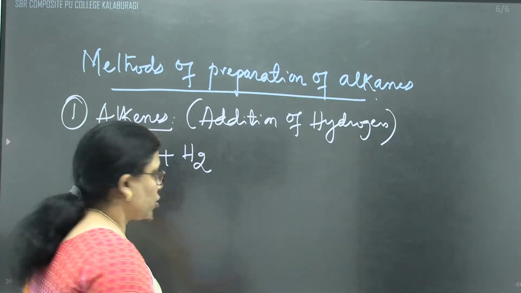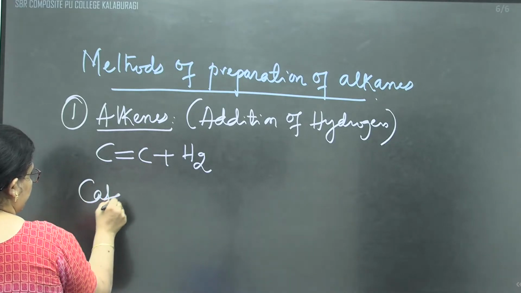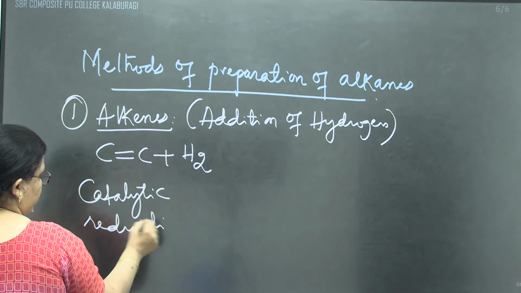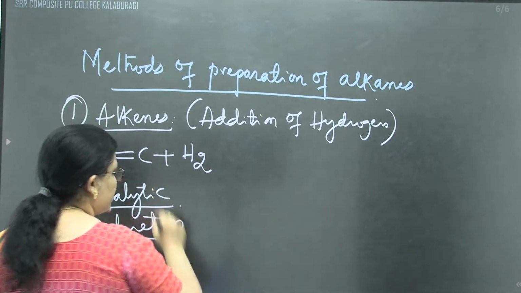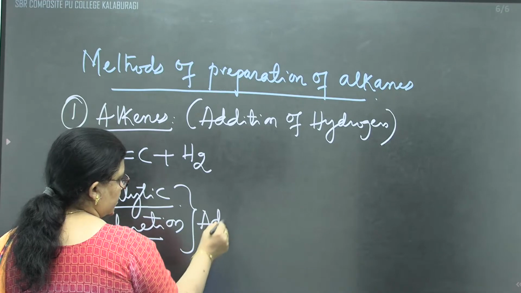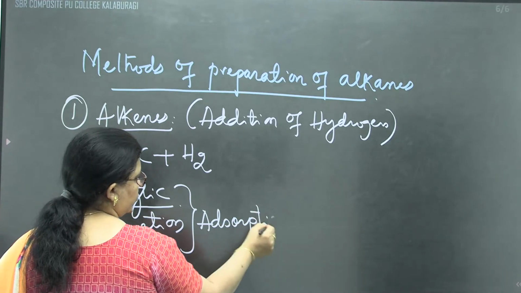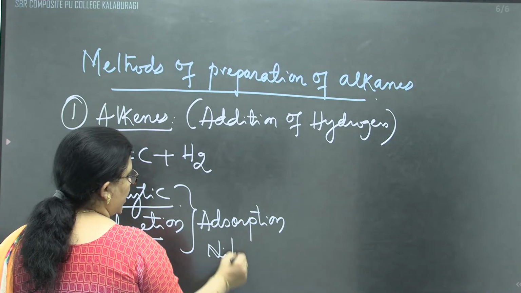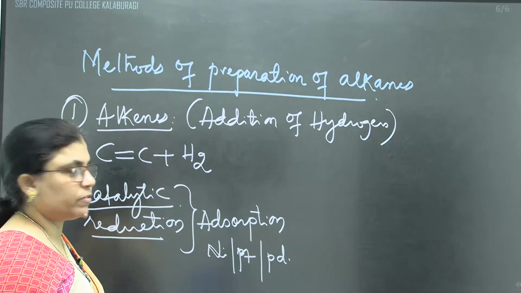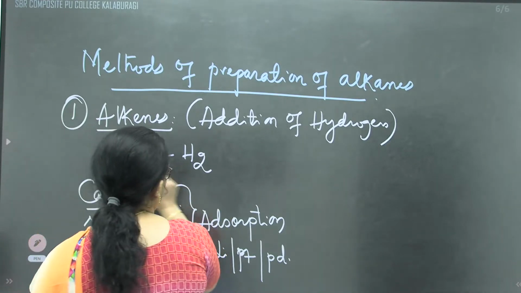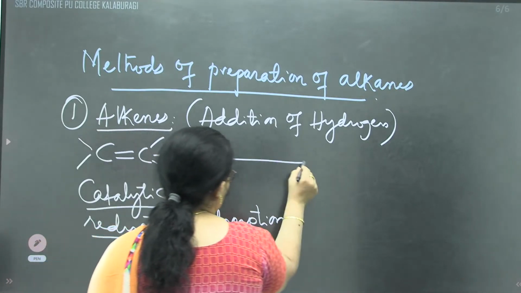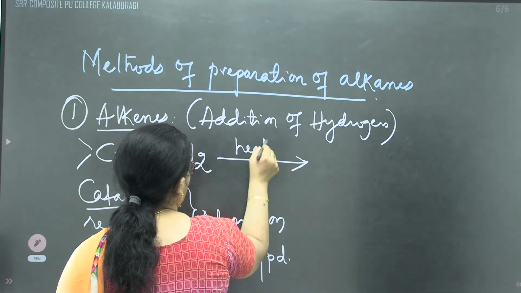It is a catalytic reduction, because reduction is addition of hydrogen in presence of a catalyst. And this involves adsorption, using nickel, platinum, or palladium as a catalyst, which is also called Sabatier-Senderens reduction. Carbon-carbon double bond in presence of what, children? Hydrogen, using the catalyst with heat.